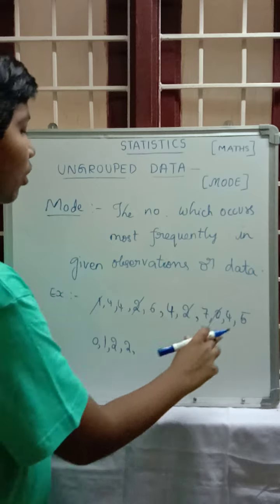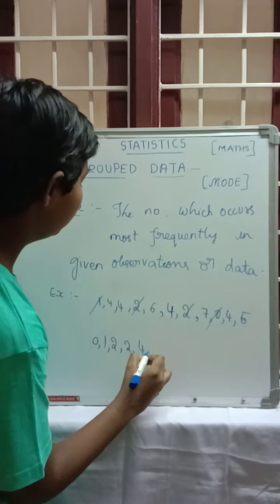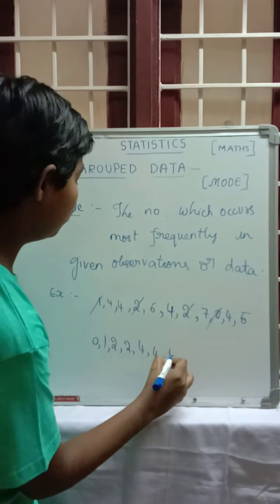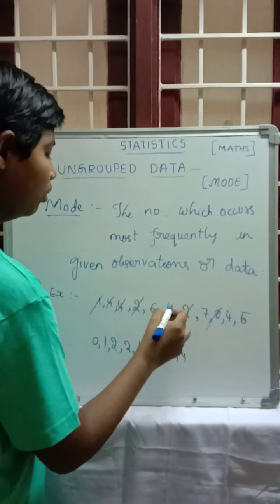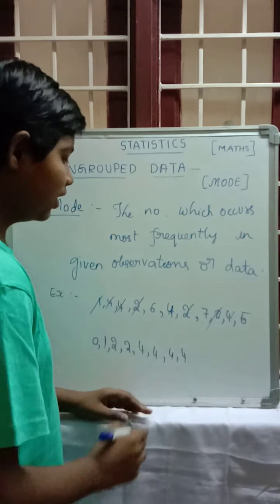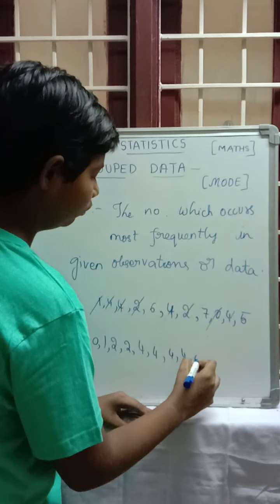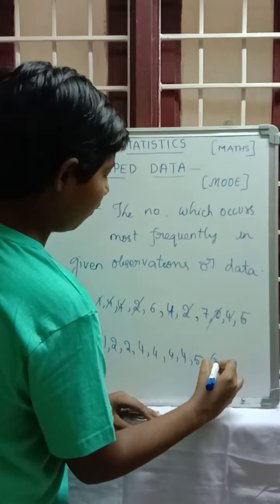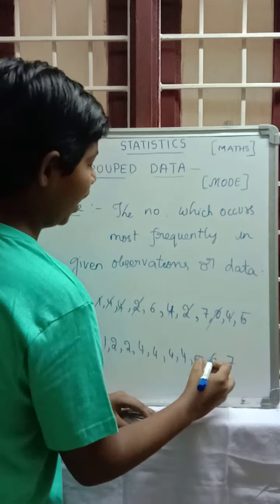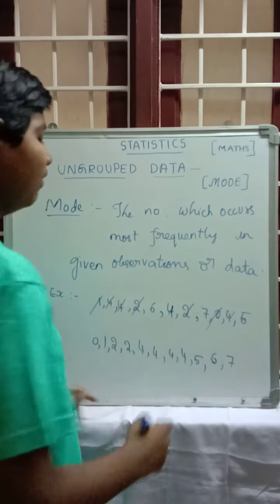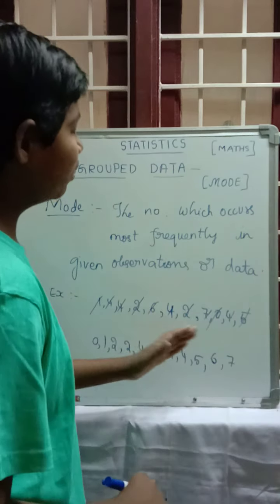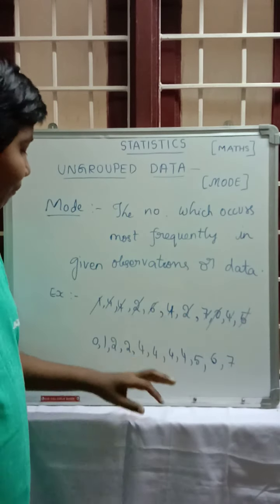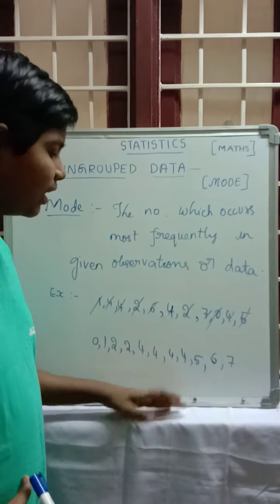After this 4 is there. 4, 4, 4, 4. There are four 4s here. The next numbers will be 5, 6 and 7, as these observations are only one time, so we can cross them out. After crossing out, it will be easy to identify which number is occurring most.